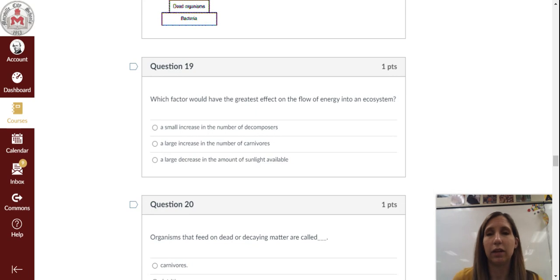Question 19. Which factor would have the greatest effect on the flow of energy into an ecosystem? A, a small increase in the number of decomposers. B, a large increase in the number of carnivores. C, a large decrease in the amount of sunlight available.